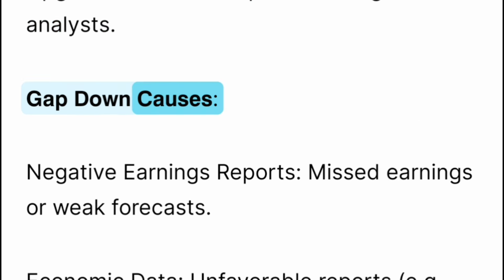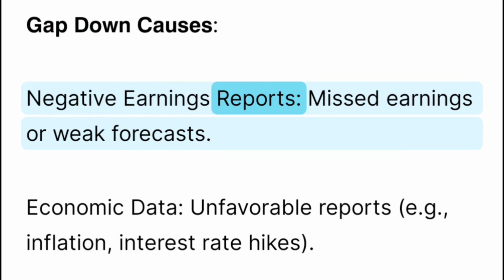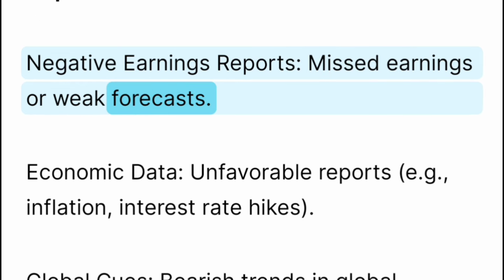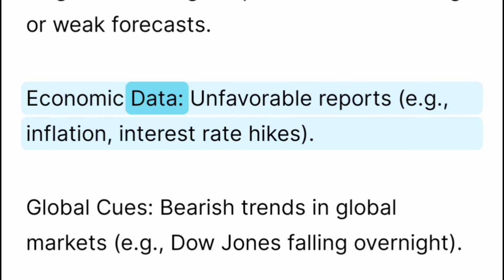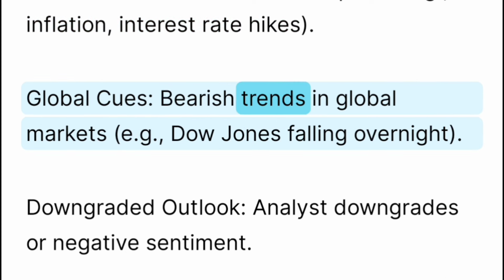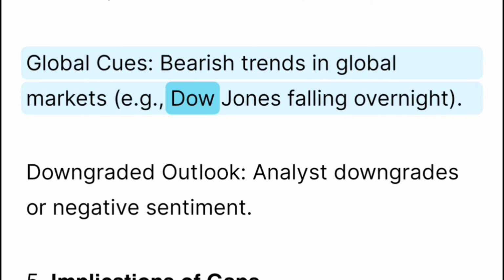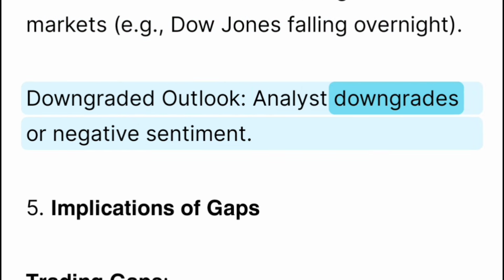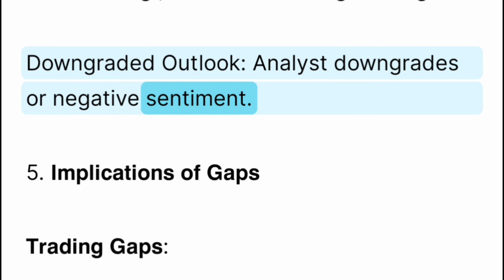Gap down causes. Negative earnings reports: missed earnings or weak forecasts. Economic data: unfavorable reports, for example, inflation, interest rate hikes. Global cues: bearish trends in global markets, for example, Dow Jones falling overnight. Downgraded outlook: analyst downgrades or negative sentiment.